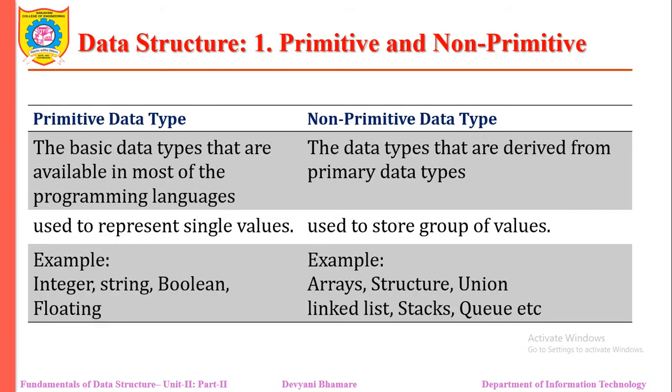The basic data types are available in most programming languages, and non-primitive data types are derived from those primitive data types. Primitive data types are used to represent a single value, and non-primitive are used to store a group of values. So the examples for primitive are integer, string and boolean, and the examples for non-primitive are our derived data types like array, structure, union and linked list.